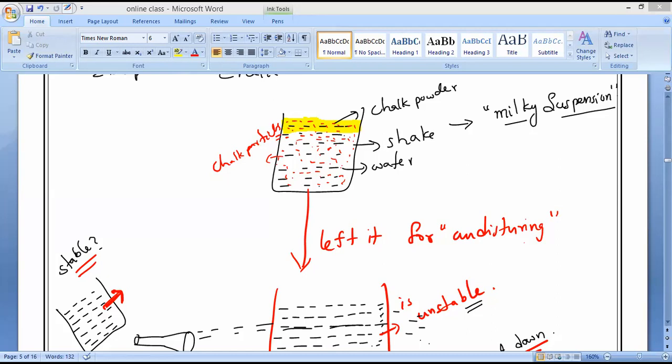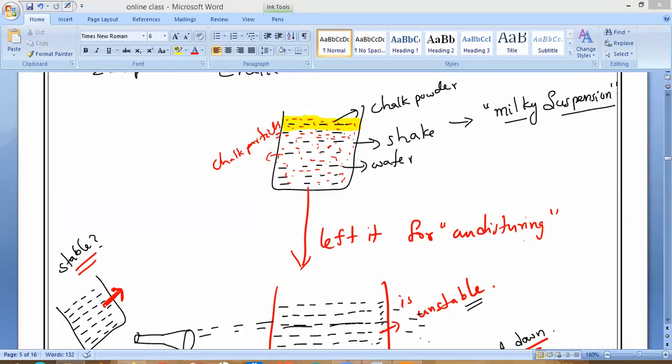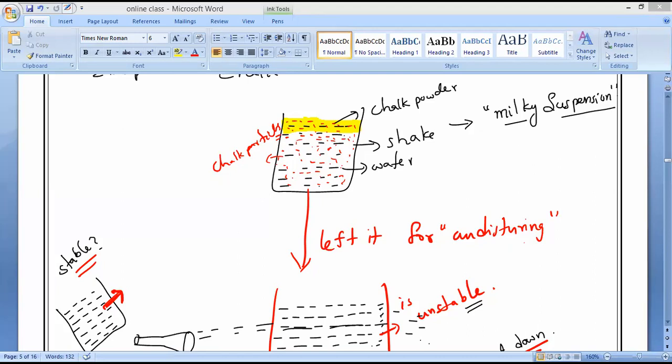That is what you have to remember. Once the particles settle down, what will happen? Then it won't scatter the light. So in which case will it scatter the light? Only when the particles are just mixed. When you shake it and the particles are floating without dissolving, then only it will scatter the light. After that, it won't scatter the light.